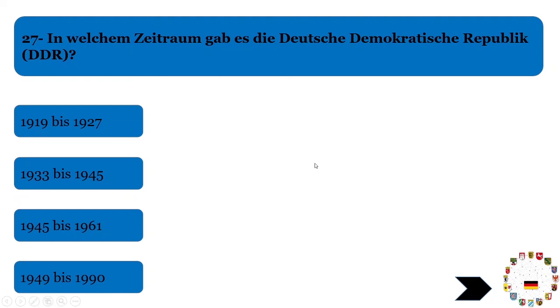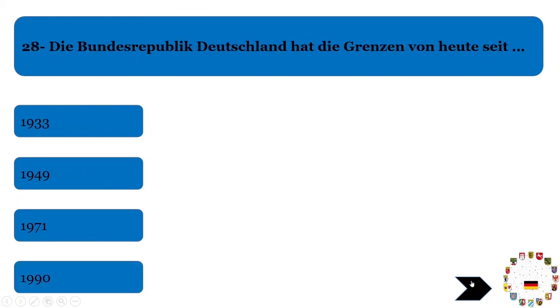Tag der Deutschen Einheit, 3rd October, is known as that. Till 1990 there was complete separation, two different countries, West Germany and East Germany. Afterwards we have the complete, reunited Deutschland. This is the correct answer.